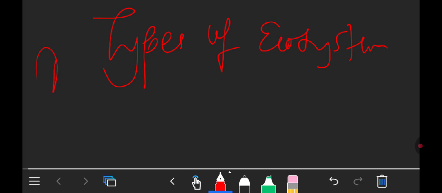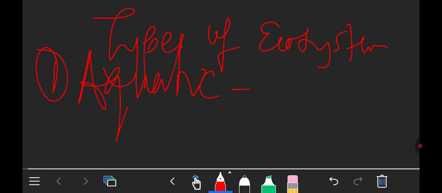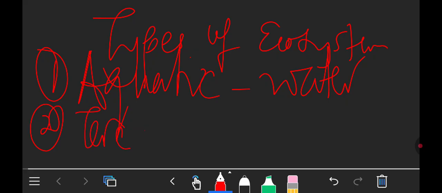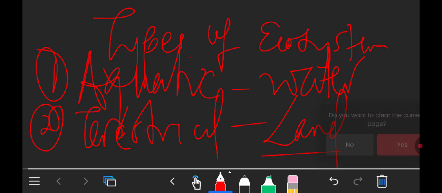One, we have what is known as aquatic ecosystem. This is an ecosystem related to water. Aquatic, aqua means water. Then we have what is known as a terrestrial ecosystem. When you're talking about a terrestrial ecosystem, this is an ecosystem related to what? Land. That is what a terrestrial ecosystem is.